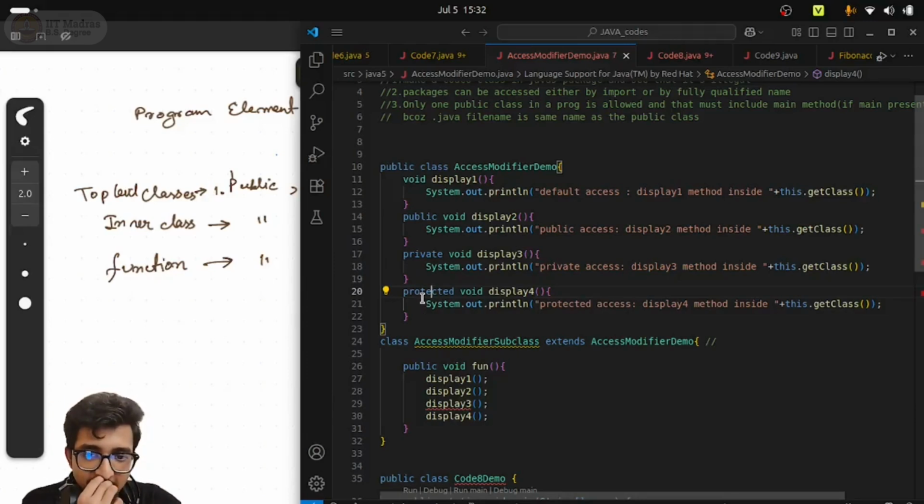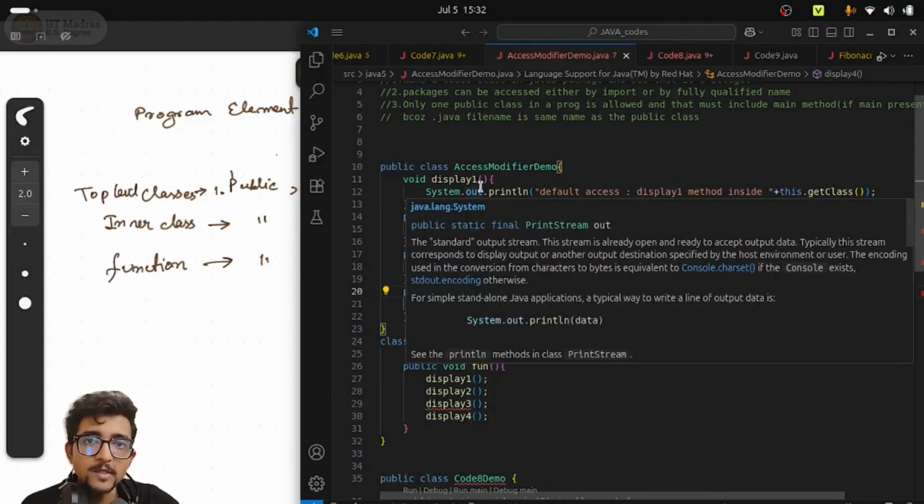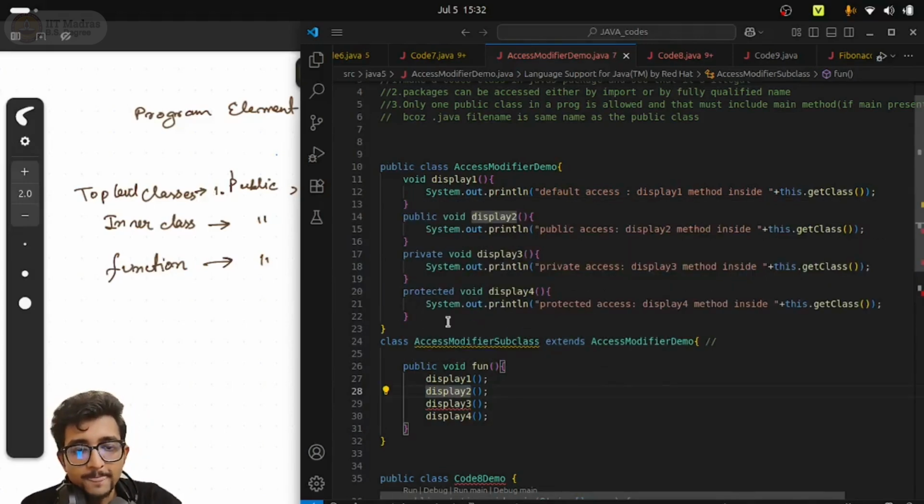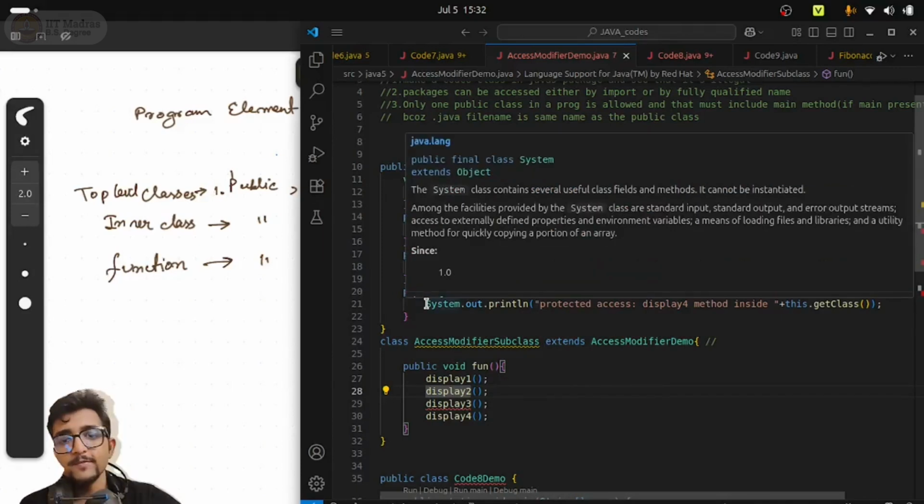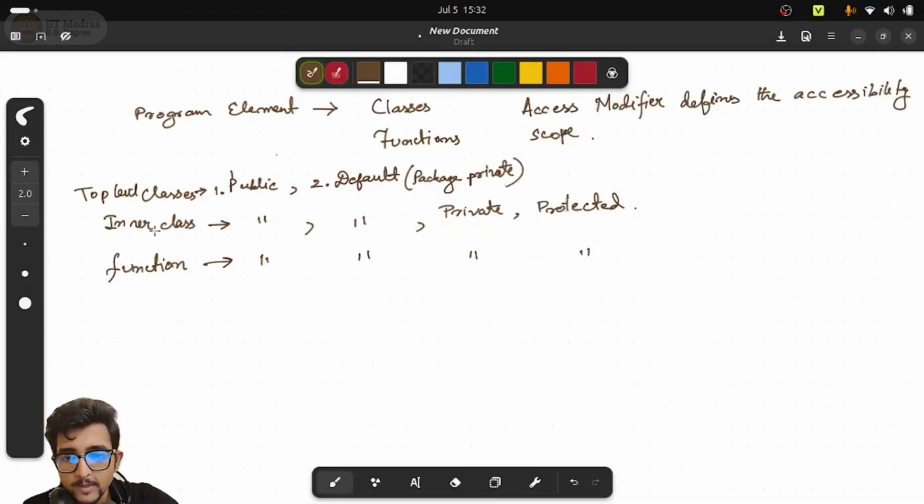I will come to the access modifiers related to classes a little later. Let us first discuss the access modifiers related to the functions. Since I have these modifiers related to the function, they will define the access scope of this function. Now, what are the rules for the access scope? Let me again go back over here.